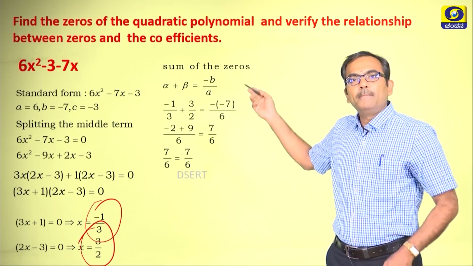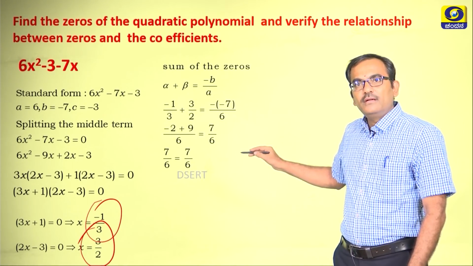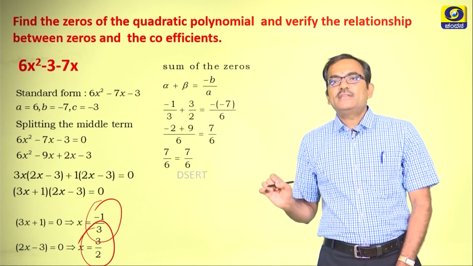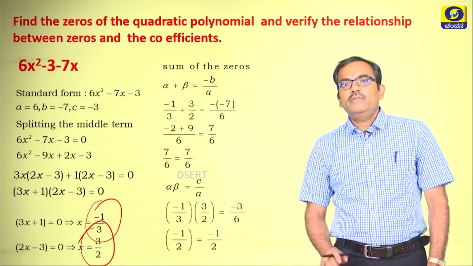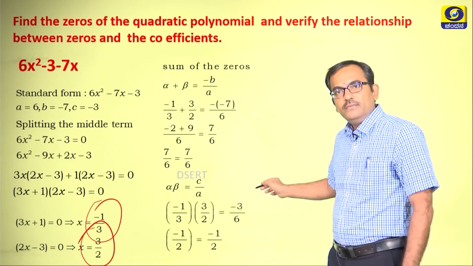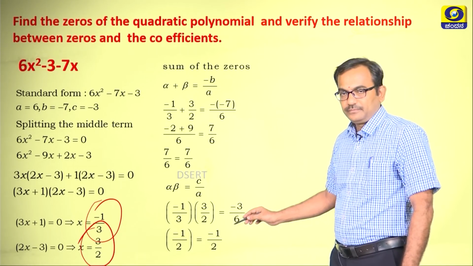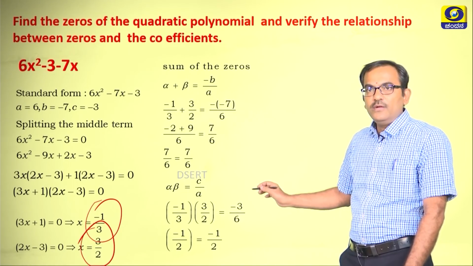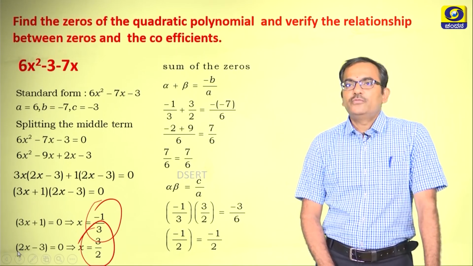In the same way, B and A are also substituted here and they are simplified, and ultimately both the LHS and RHS are 7 by 6 and 7 by 6. Okay. Now, when we take up the product, alpha and beta are substituted here, C and A are also substituted here, and ultimately we are getting minus 1 by 2 and minus 1 by 2, which indicates that the formula holds good.